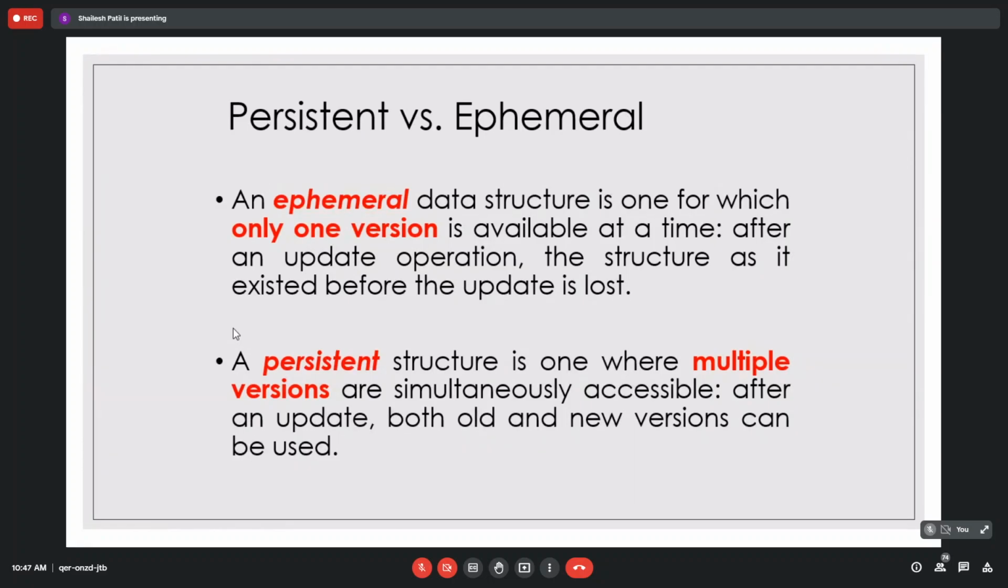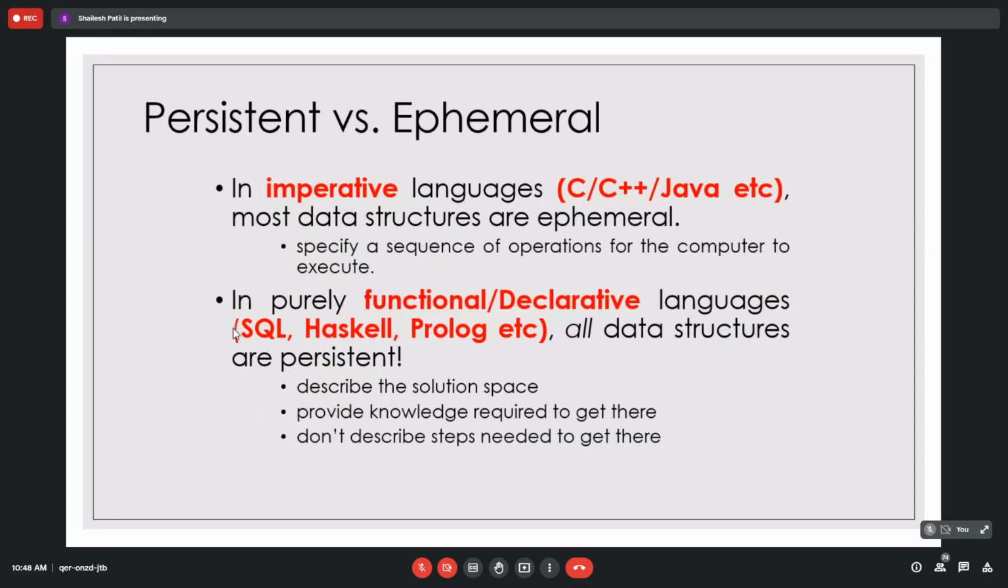A persistent structure is one where multiple versions of the data are available. After an update, you can access both the old version and the new version. Suppose I added an element to the array, is the old version still present? Yes, we can still access the old version. If you added a fourth element, the three elements are still there. That is what we say is persistent. The new languages we are working with, imperative languages, work with persistent data structures.